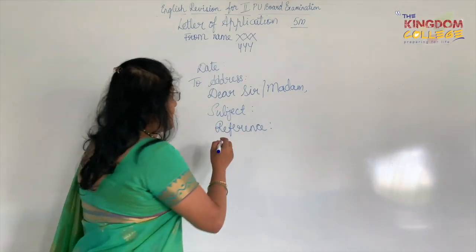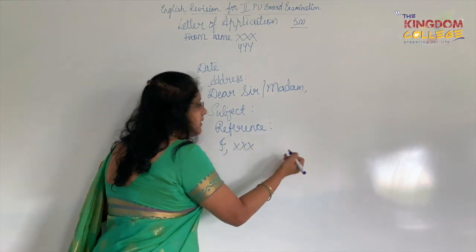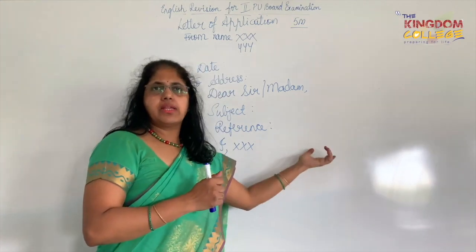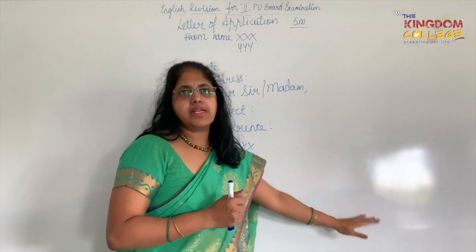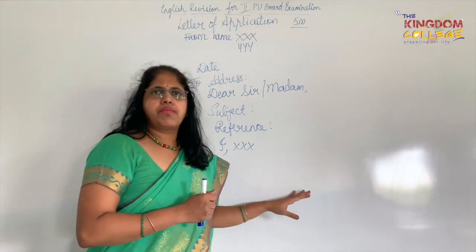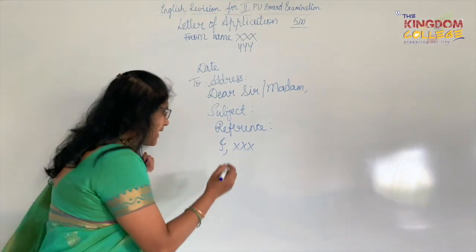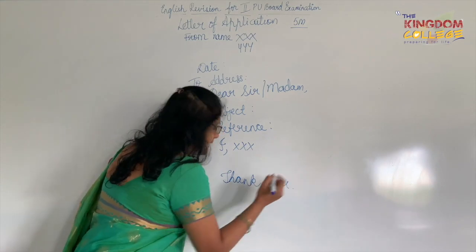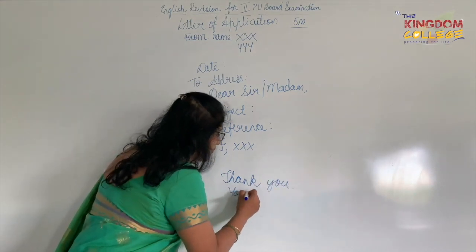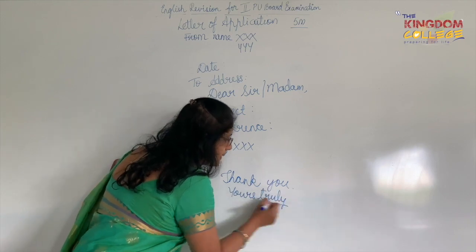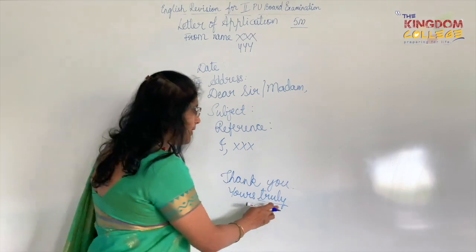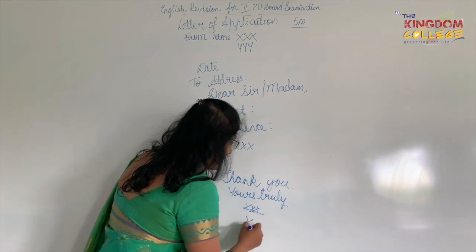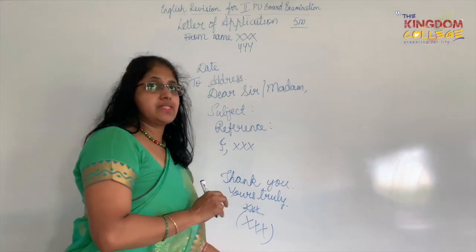Based on these things, after that I write I, XXX, and then whatever qualification is asked in that question, the same thing I will write down: postgraduate, graduate or SSLC, whatever. Then I write the details, not more lines, just 4-5 lines of that information. At the end I say thank you, and then Yours truly. This is easy to remember the spelling, otherwise you can write Yours sincerely also. Then you put your signature, and write your name in long letters. So this is a part of this.